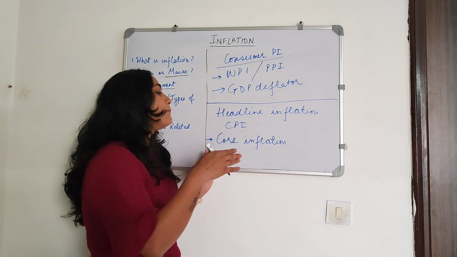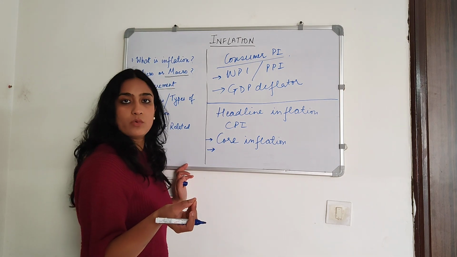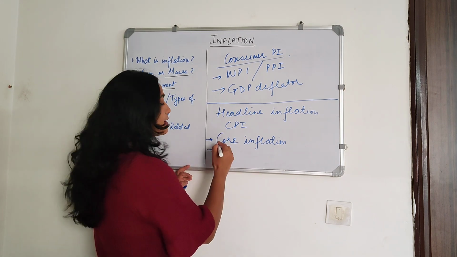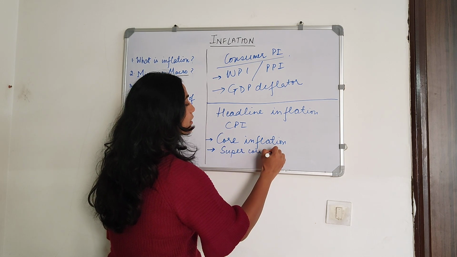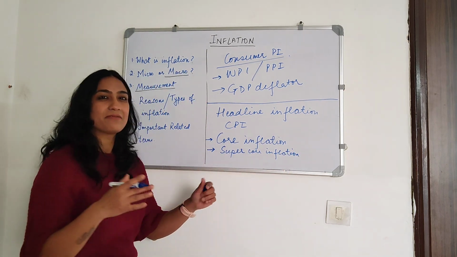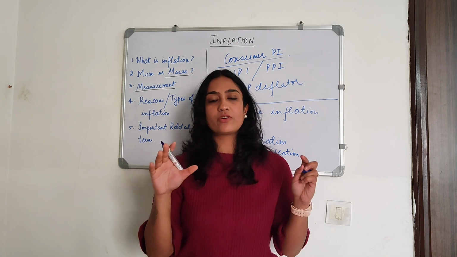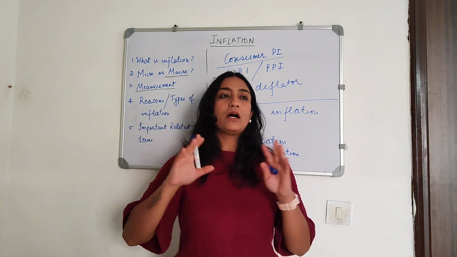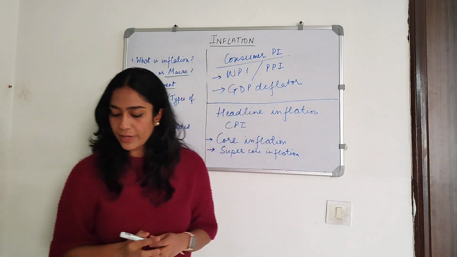Okay, sometimes even gold and silver items are removed from this basket, and that gives us super core inflation. Okay? So basically, whatever excessively volatile items, we want to see inflation in a long-term pattern and not be bogged down by these extreme movements. Okay.